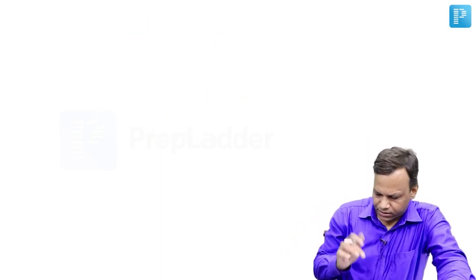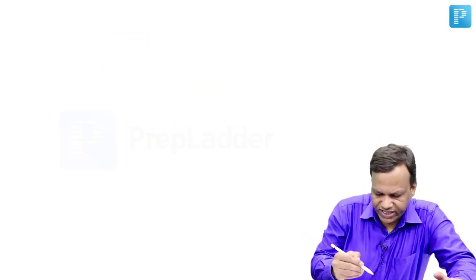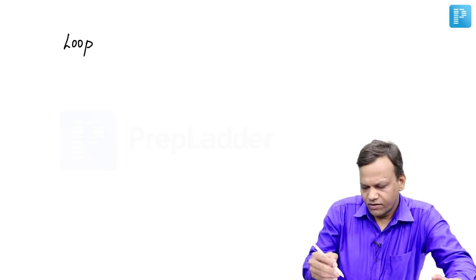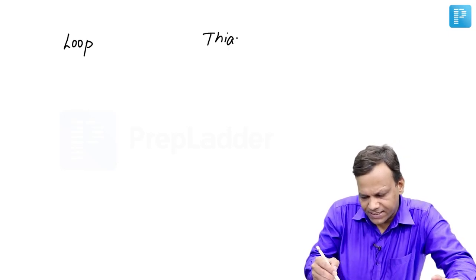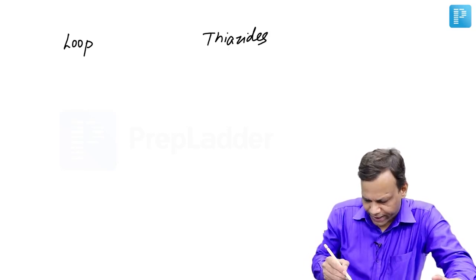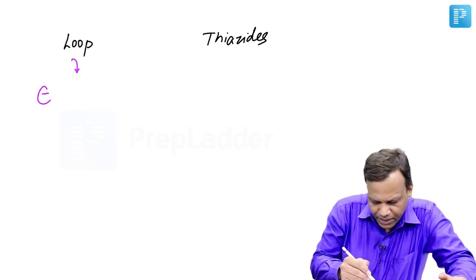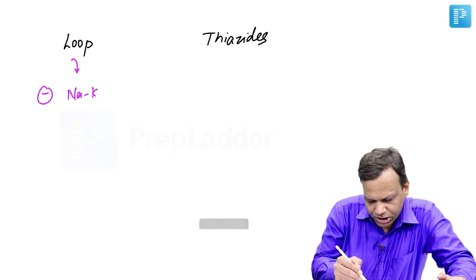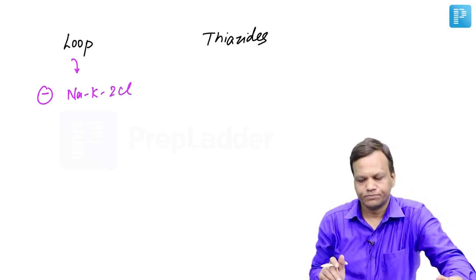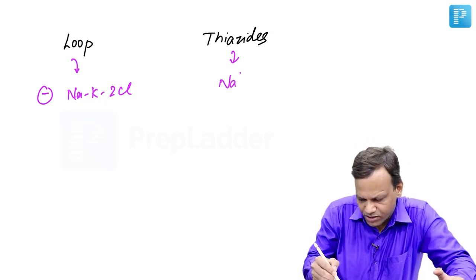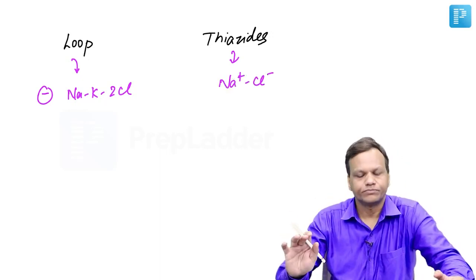Okay. Then the third and fourth groups we will discuss together. The third group of diuretics are called loop diuretics, whereas the fourth are called thiazides. Loop diuretics work on the ascending limb of the loop of Henle, where they inhibit a pump known as sodium potassium 2 chloride symport. Whereas thiazides work in the distal tubules and they inhibit a pump called sodium chloride symport.